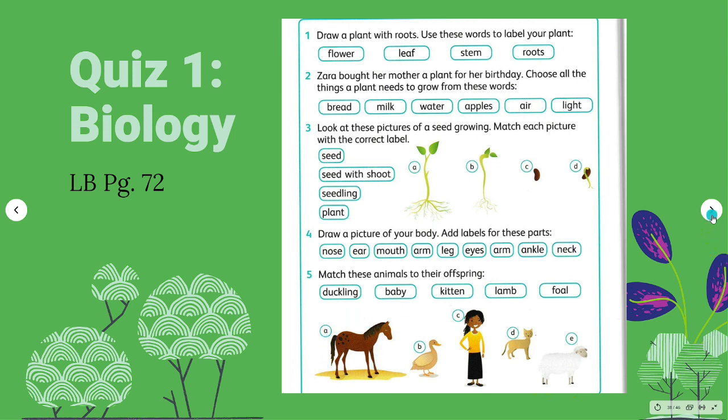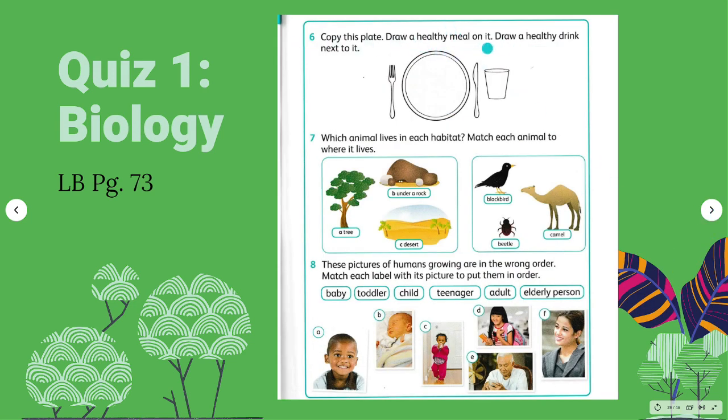Now copy this plate, draw a healthy meal on it, and draw a healthy drink next to it. Make sure that your healthy meal is half vegetables and fruits. The half side of your plate will come from the fruits and vegetables group. And then the other half will be divided again, so half of that half will be 1/4.